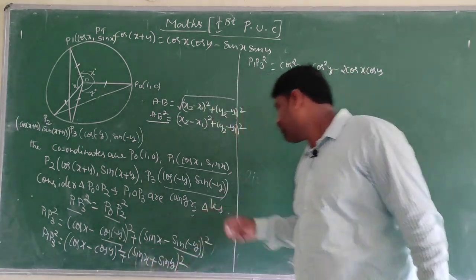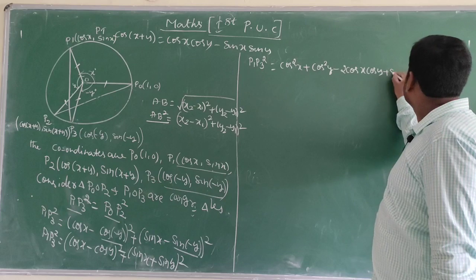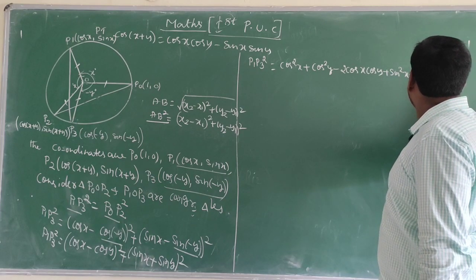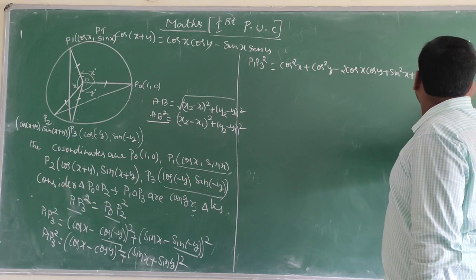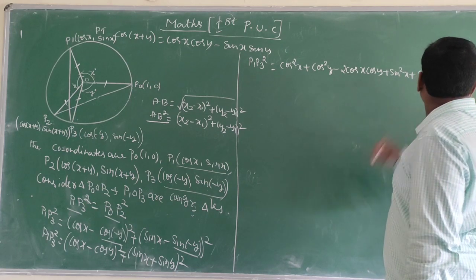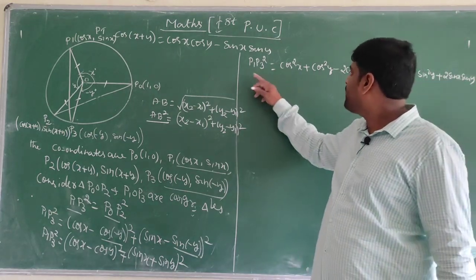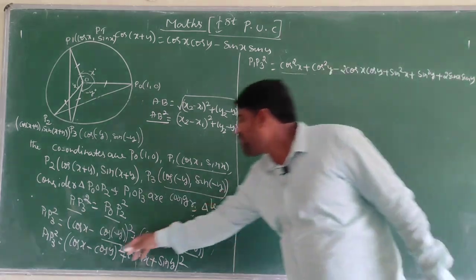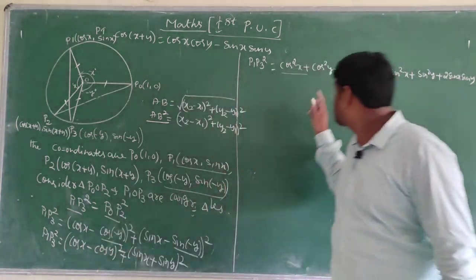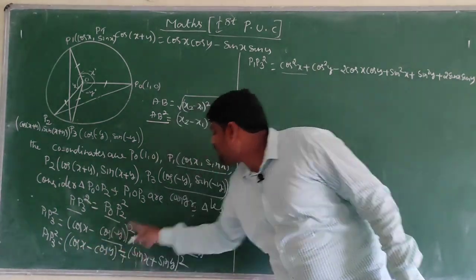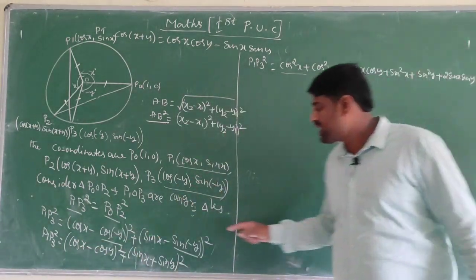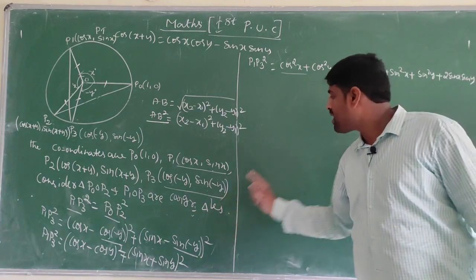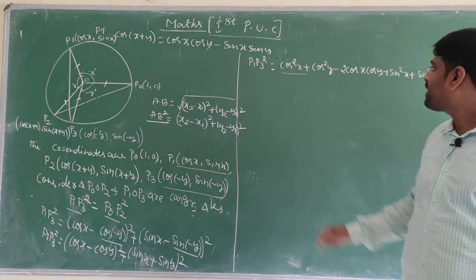The other is of the form (A plus B) whole square: sin square x plus sin square y plus 2 sin x sin y. So P1 P3 square is equal to cos square x plus cos square y minus 2 cos x cos y plus sin square x plus sin square y plus 2 sin x sin y.